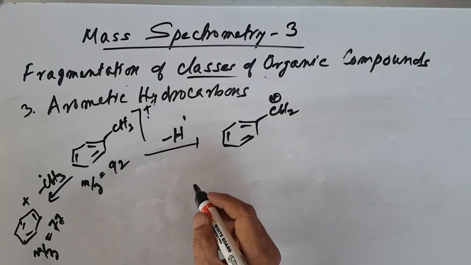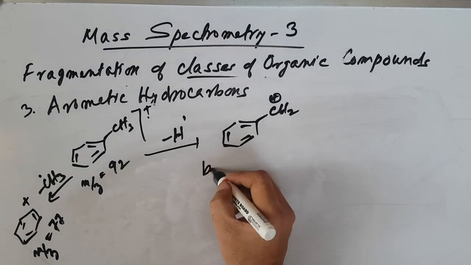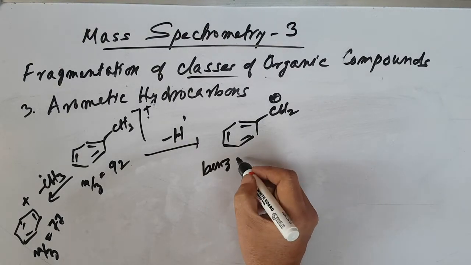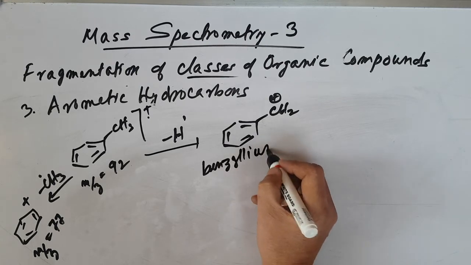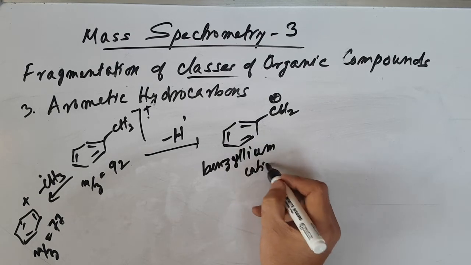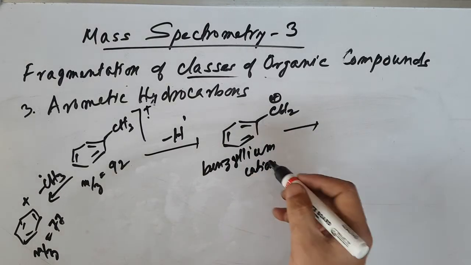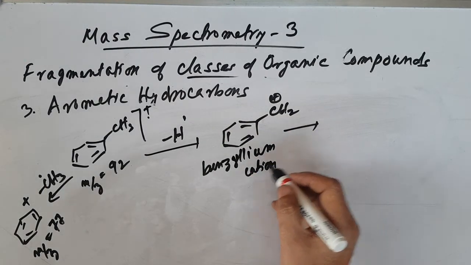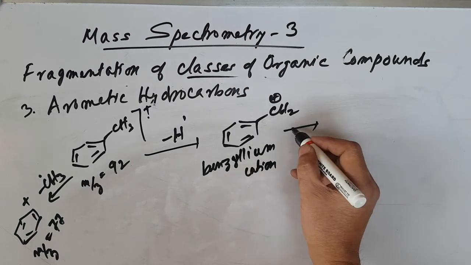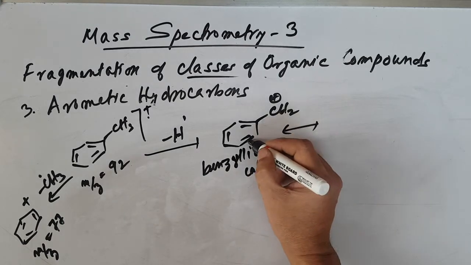This is the benzylium cation. It can undergo many rearrangements, so you can have these resonance structures. This one is less stable.